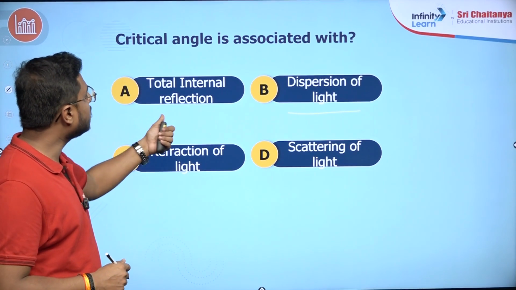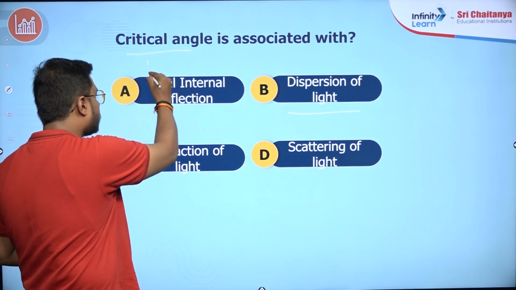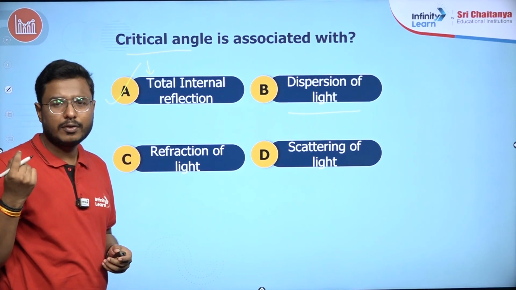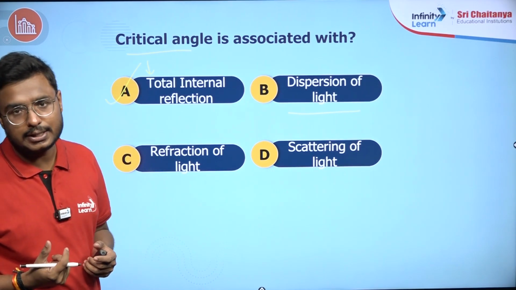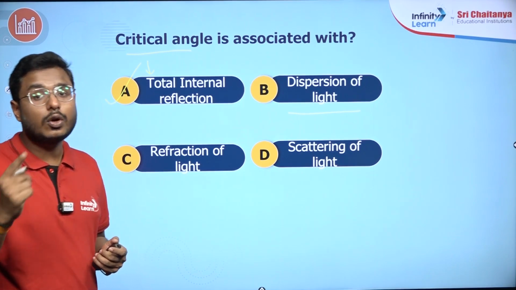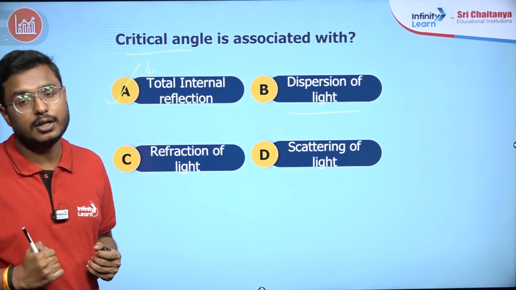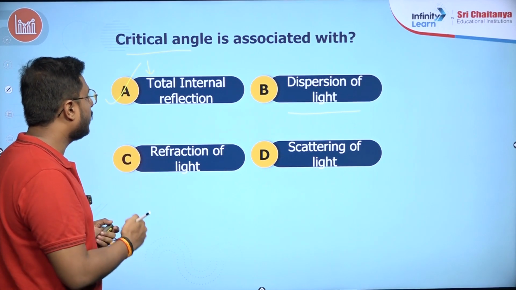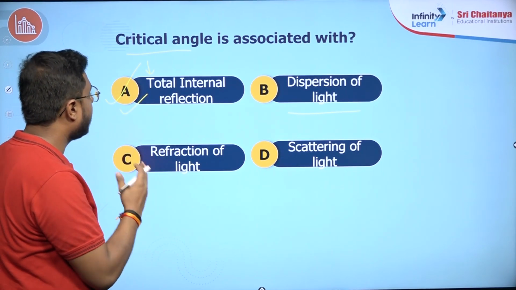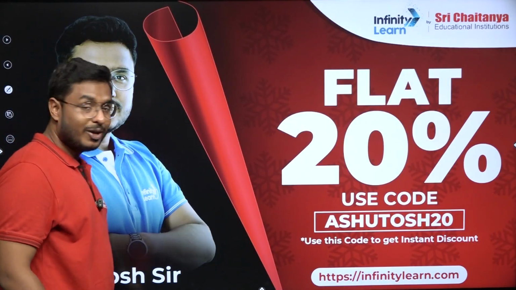Now, the option which is left here is total internal reflection. So critical angle, yes, it is related to total internal reflection. So what is happening there? When we increase the angle of incidence, at some angle, एक angle ऐसा आता है where the light does not go into another medium, it totally gets internally reflected. वो पूरा internally reflect हो जाती है. That angle is known as the critical angle, and option A is right here. Critical angle is associated with total internal reflection. So those are the questions.